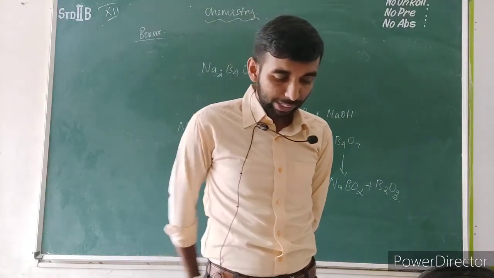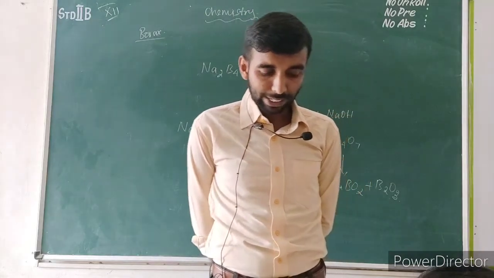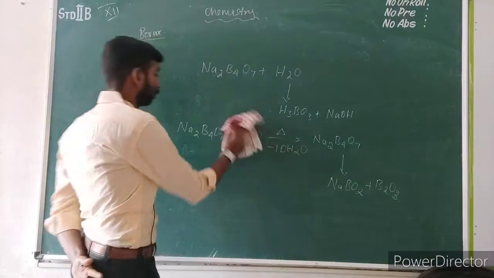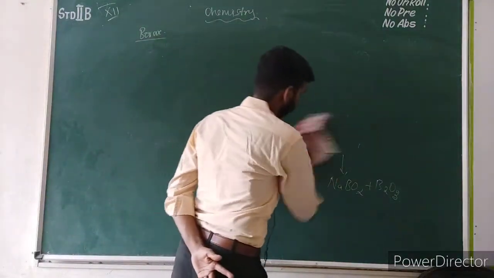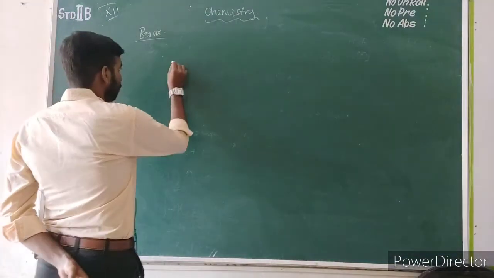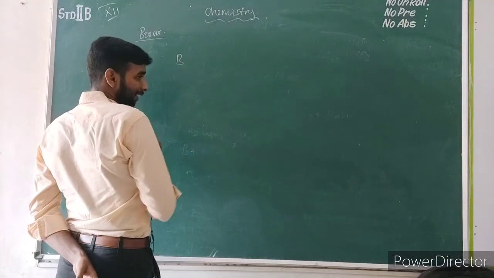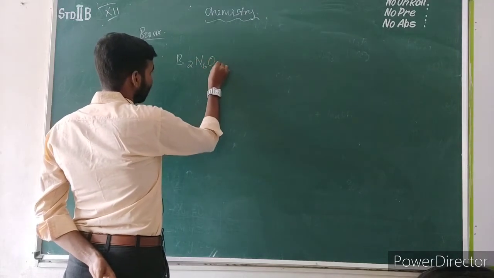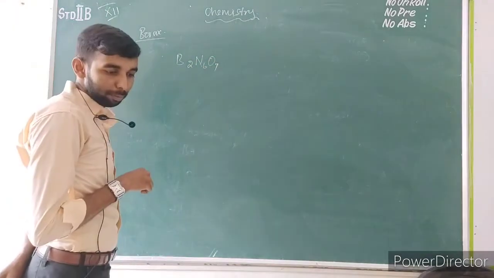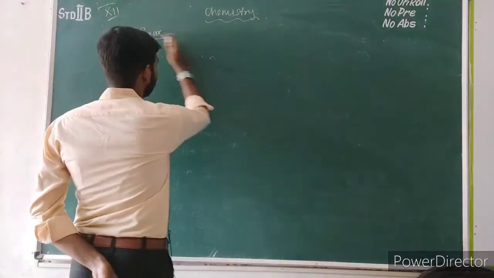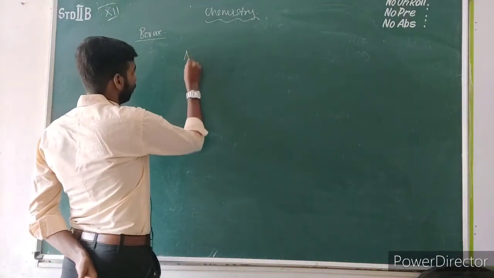Okay. When treated with ammonium chloride, it forms boron nitride. If the borax is treated with ammonium chloride, the formula of borax is Na2B4O7. Okay, Na2B4O7.